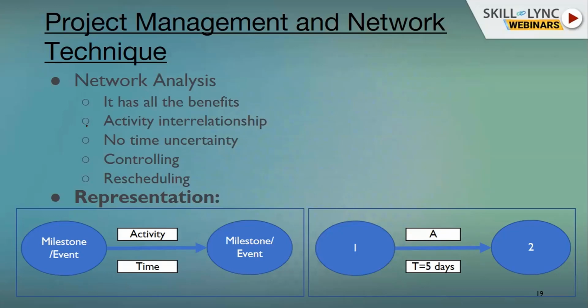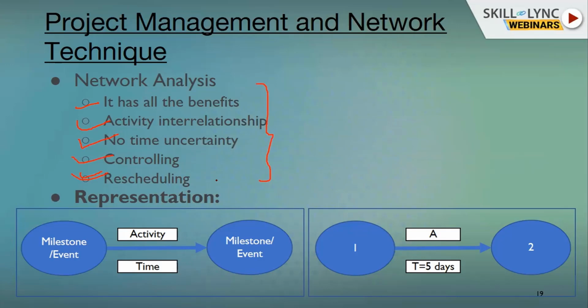You can check all the activity relationships. There is no uncertainty. You can monitor each and every activity in the best possible way if you are executing and monitoring projects using these techniques. Controlling can be done because you are managing the financial and physical parts by allocating proper resources, and rescheduling is also done. Suppose I change the duration of one activity, the whole project's duration will be adjusted simultaneously because each and every activity is connected sequentially to each other. So this is a very refined method that has been introduced.